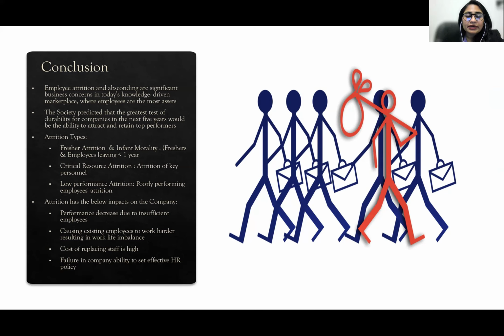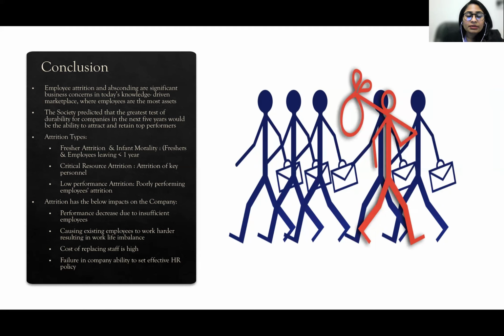We also identified that the attrition types were something like fresher attrition and infant mortality, where freshers and employees leave the company within 1 year of joining, critical resource attrition, that is attrition of key personnel, and low performance attrition, that is poorly performing employee attrition.